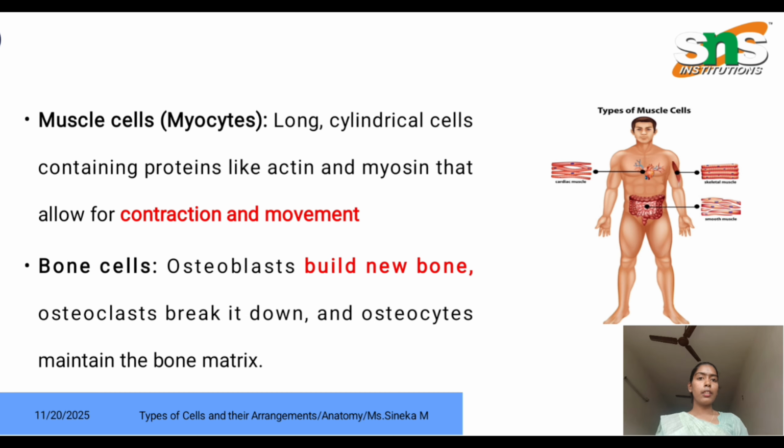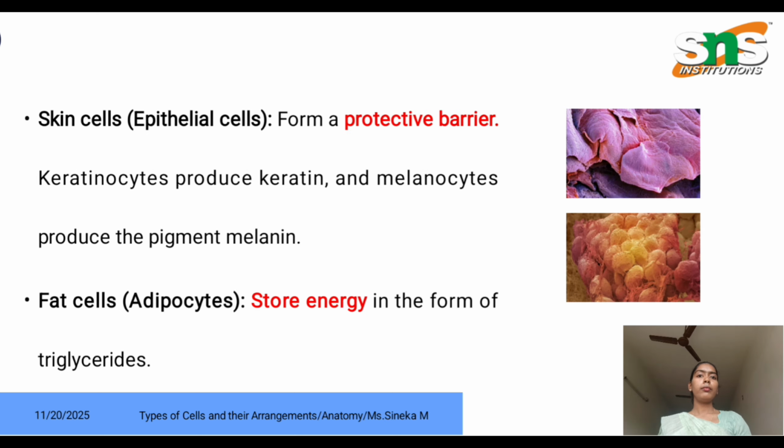Next, another one is bone cells, divided into three types: osteoblasts, osteoclasts and osteocytes. Osteoblasts are responsible for building new bone, creating new bone cells. Osteoclasts break down the old bone cells and osteocytes maintain the bone matrix.